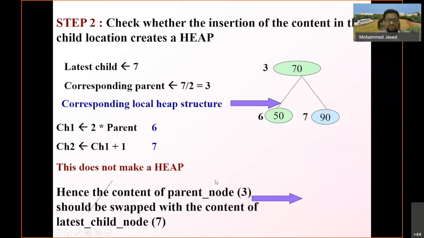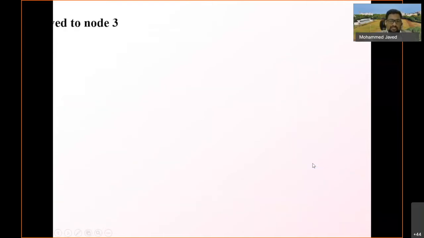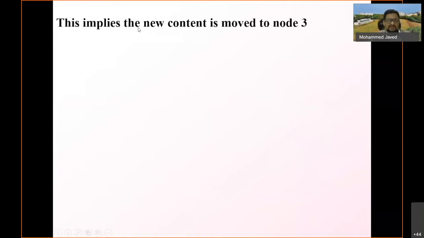So let us now swap it. Now 70 has gone down and 90 has gone up. This implies the new content is moved to node 3.